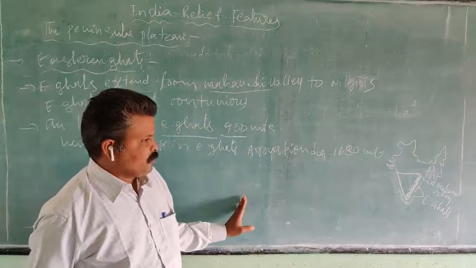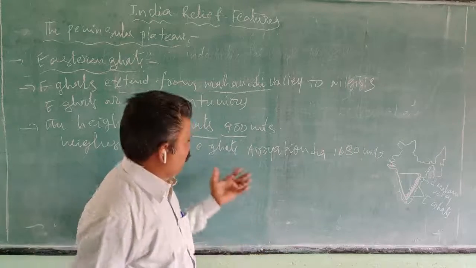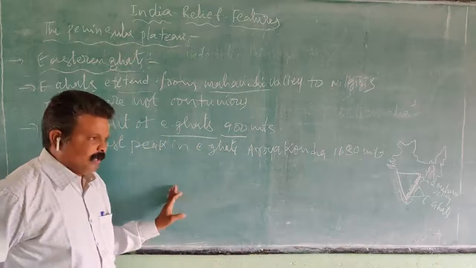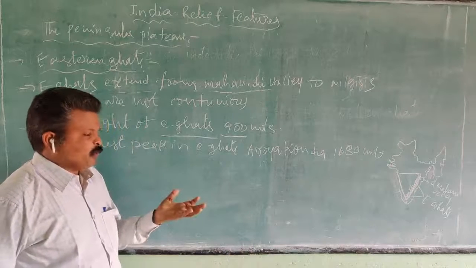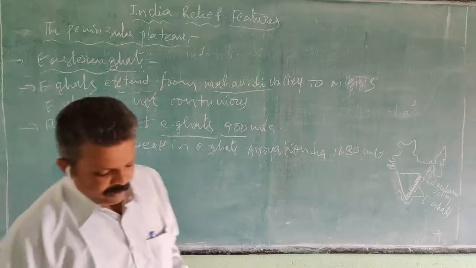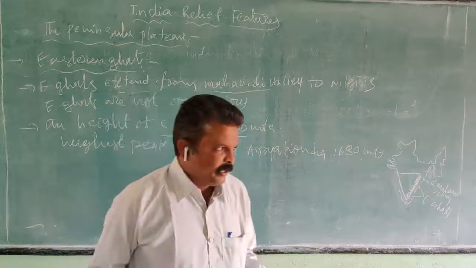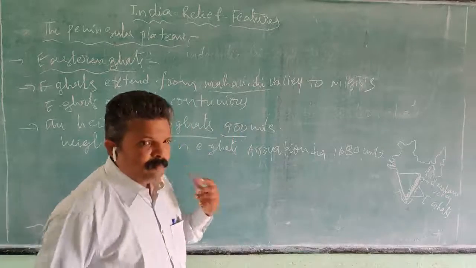The Western Ghats' highest peak is 2637 meters. But in the entire South India, the highest peak is Anaimudi, which is 2697 meters.